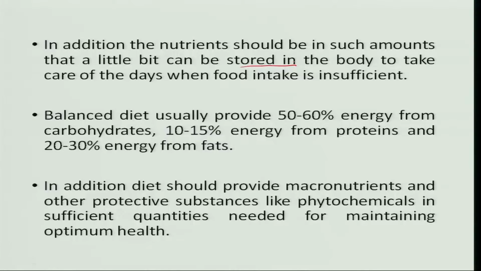Now, a balanced diet usually provides 50 to 60 percent of calories from carbohydrates, 10 to 15 from proteins and 20 to 30 from fats. This is how the total energy requirement should be met from various food groups. And in addition, the diet should provide macronutrients and other protective substances like phytochemicals. These phytochemicals are very useful in protecting us against various diseases so that we have optimum health.